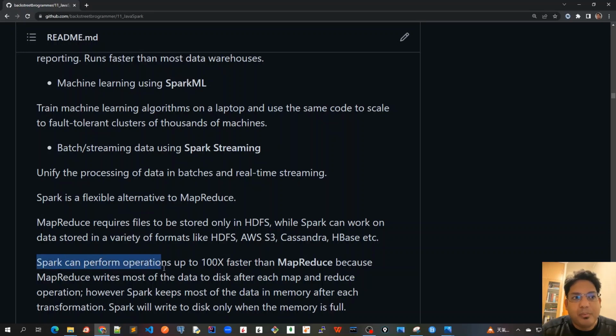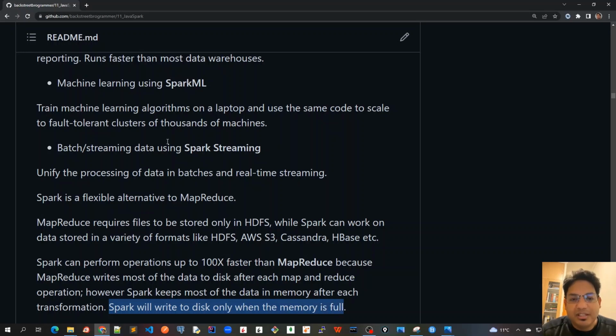Also, Spark can perform operations up to 100 times faster than MapReduce, because MapReduce writes most of the data to disk. Here disk I/O is involved when dealing with MapReduce, which always has more latency than memory I/O. So MapReduce writes most of the data to disk after each map and reduce operation. However, Spark keeps most of the data in memory after each transformation. We know that memory is definitely faster than disk I/O, right? That's how Spark is said to perform up to 100 times faster than MapReduce. Spark will write to disk only when the memory is full.